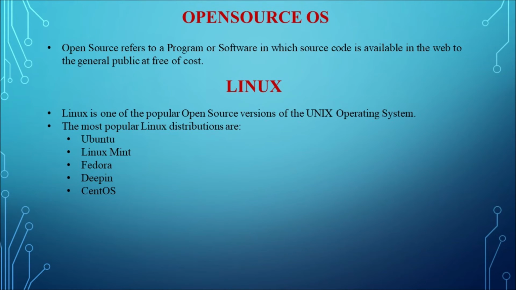And one of the most important advantages is that open source code is developed with a collaborative effort in which programmers continuously improve upon the source code on the internet and share the changes within the group. Linux is one of the open source versions of the Unix operating system. Already we have learned about the Linux server distributions: Ubuntu OS, Linux Mint, Arch Linux, Deepin, Fedora, Debian, CentOS. All these come under the Linux server distributions.